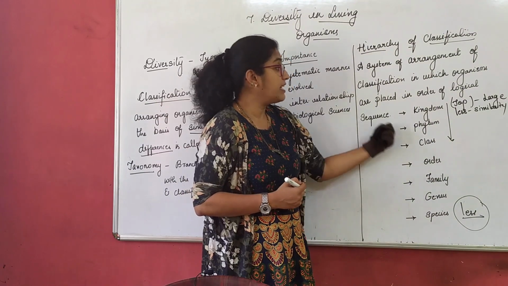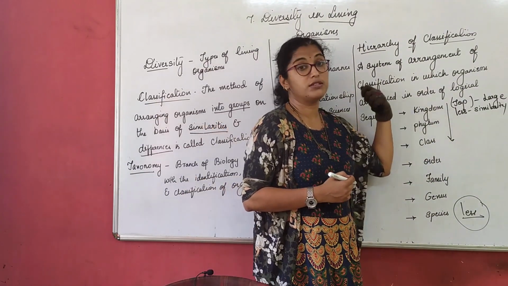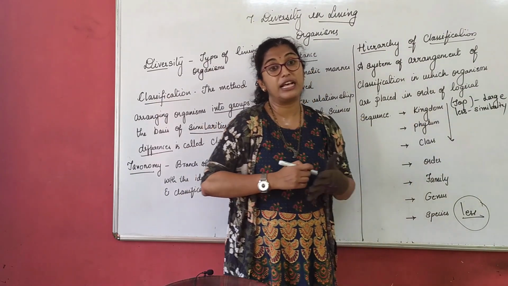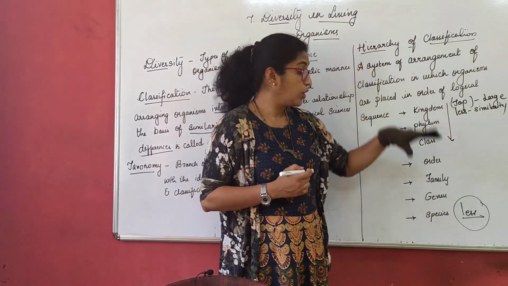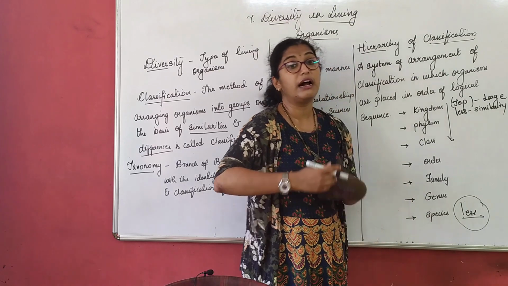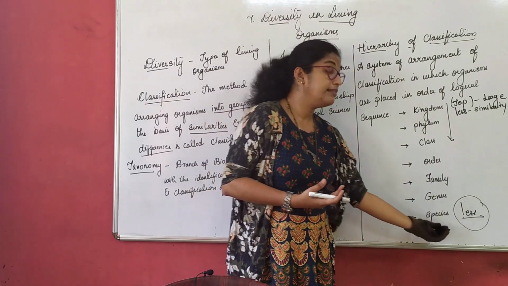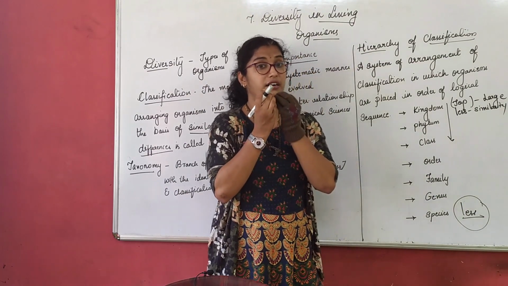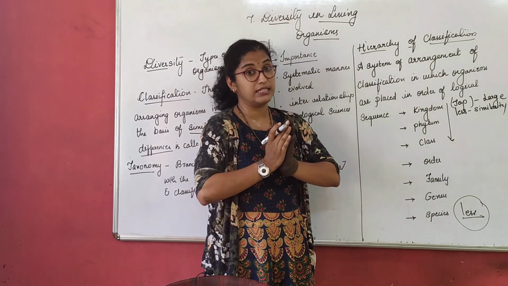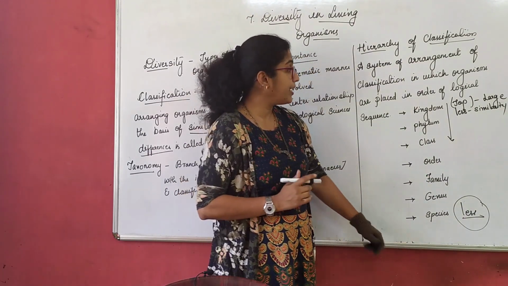So if there is a question, which is the highest form of classification in a hierarchical level, always comes the kingdom. Which is the lowest form in the hierarchical classification? There comes the species, because it is primitive, with very few organisms in it, right?